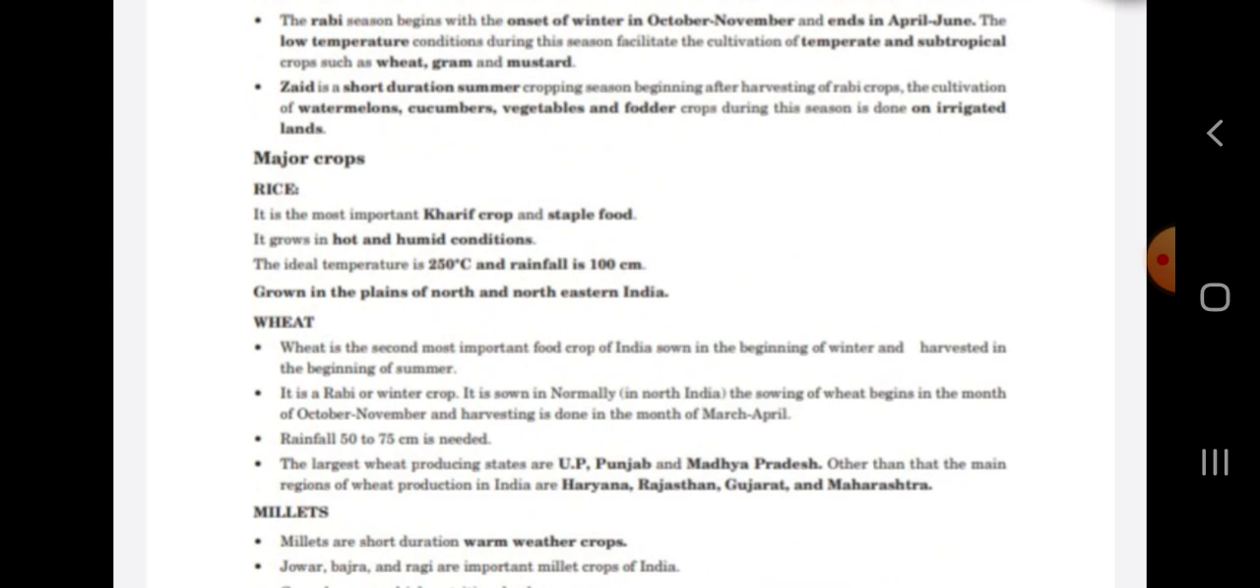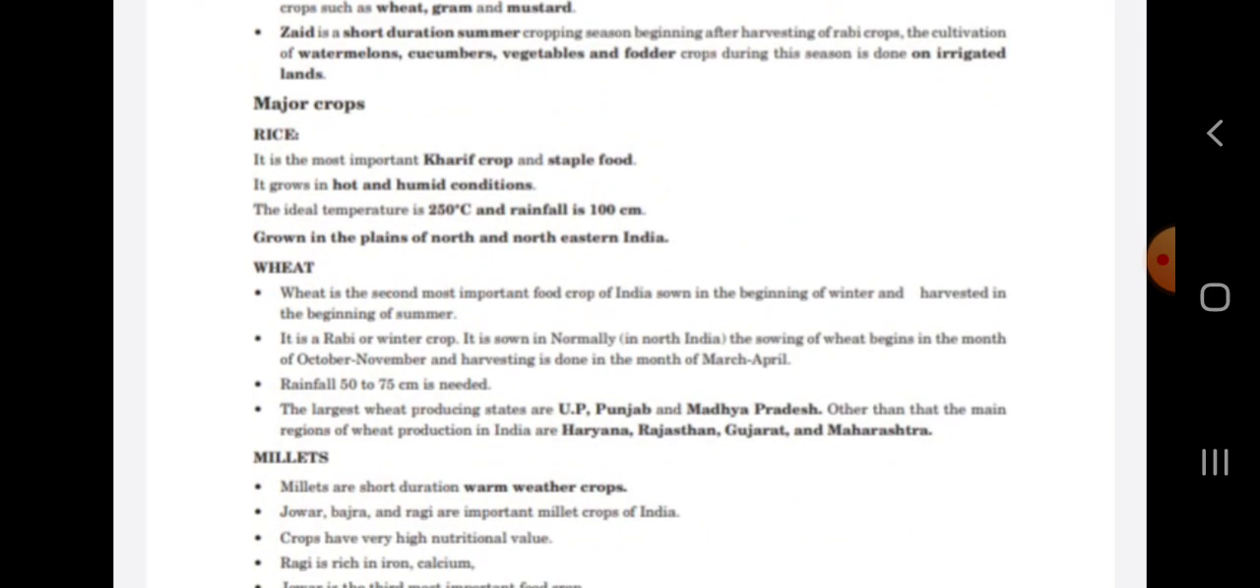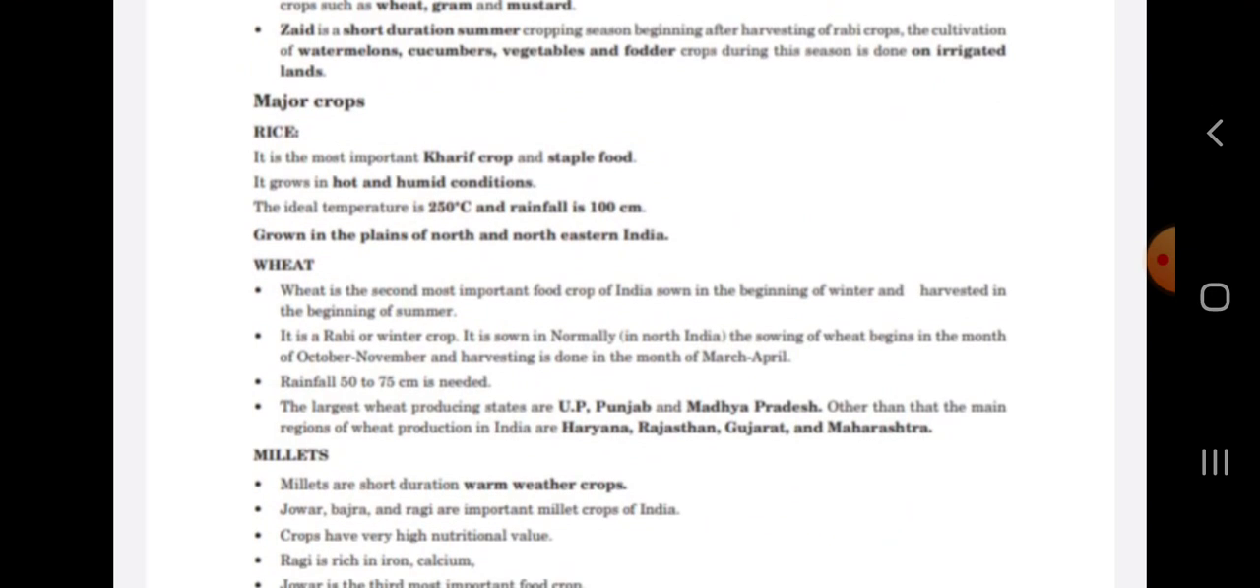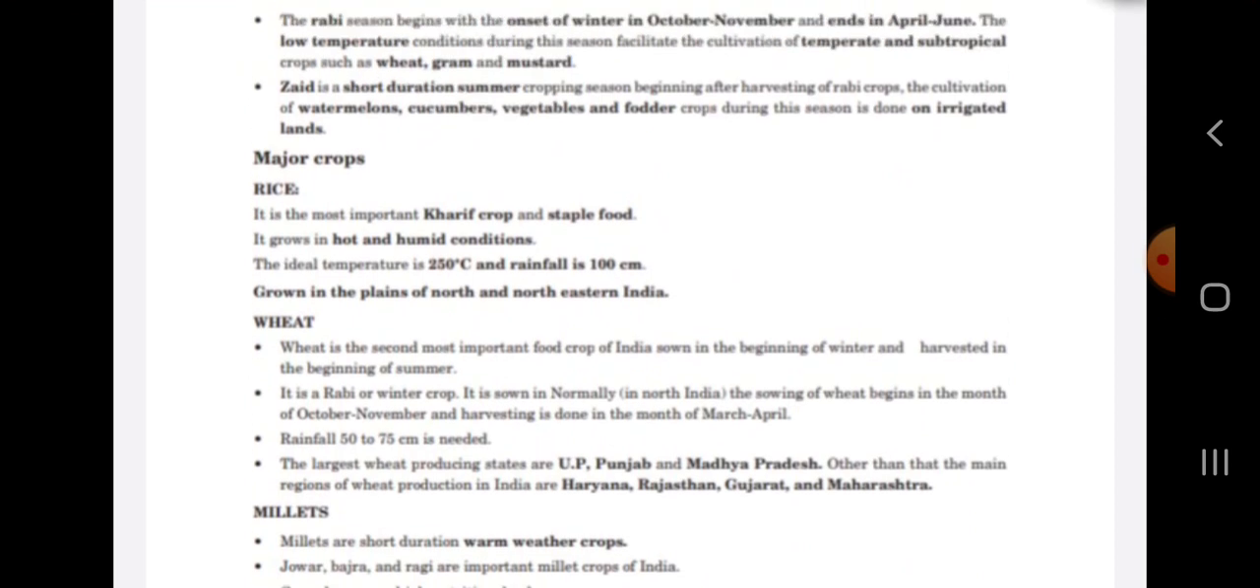Next is the Rabi crop. It begins with the onset of winter in October and November, when the crops are sown, and they are harvested in April and June. The low temperature conditions during the season facilitate the cultivation of temperate and subtropical crops. Crops like wheat, gram and mustard are grown in this season.